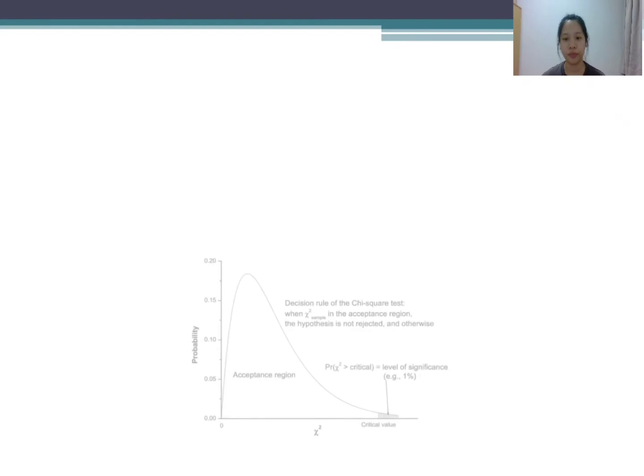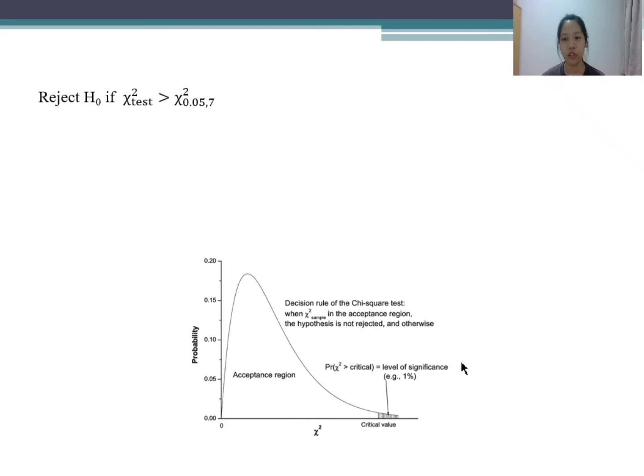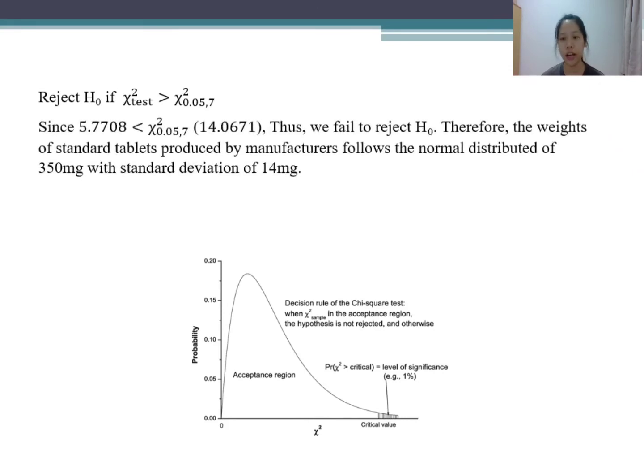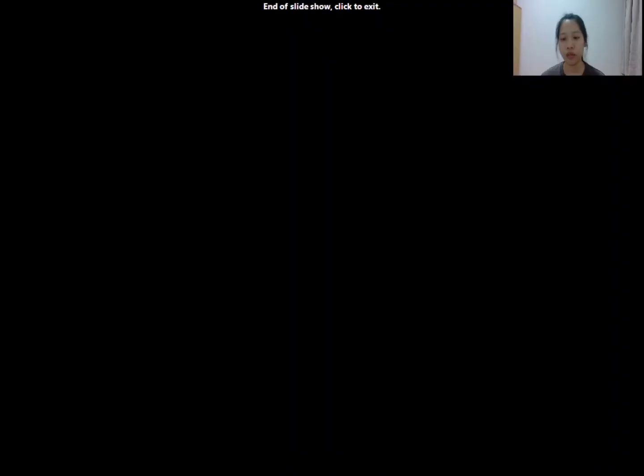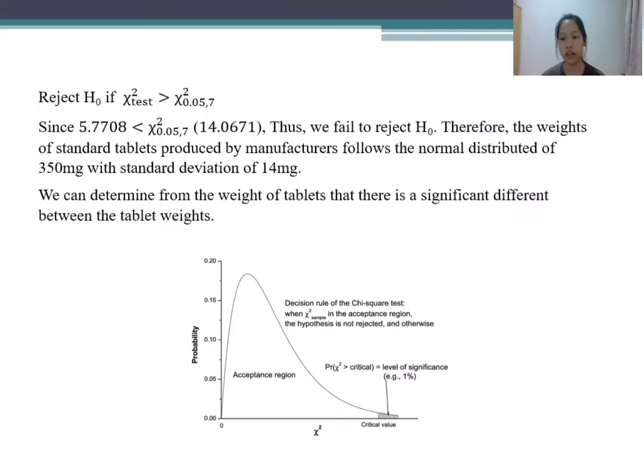Refer to the graph. We reject H naught if the test statistic falls in the critical region. Since the chi-square test statistic 5.7708 is smaller than 14.0671, thus we fail to reject H naught. Therefore, the weights of standard tablets produced by manufacturers follow the normal distribution of 350 mg with standard deviation of 14 mg. We can determine from the weight tablets that there is no significant difference between the tablets' weights.